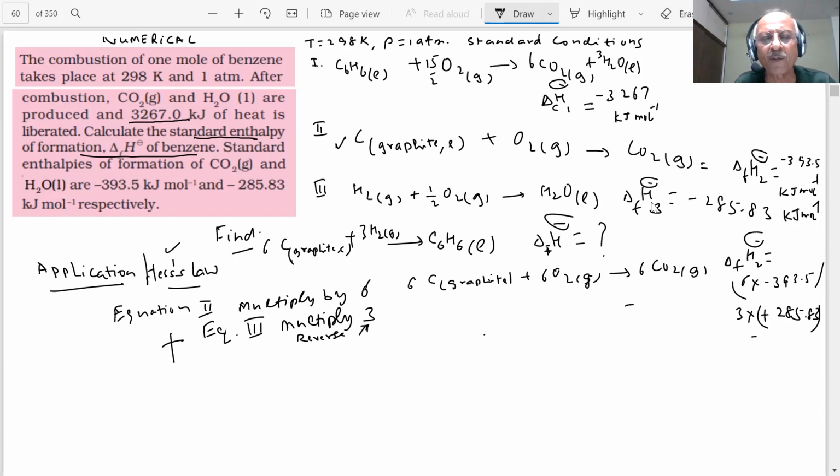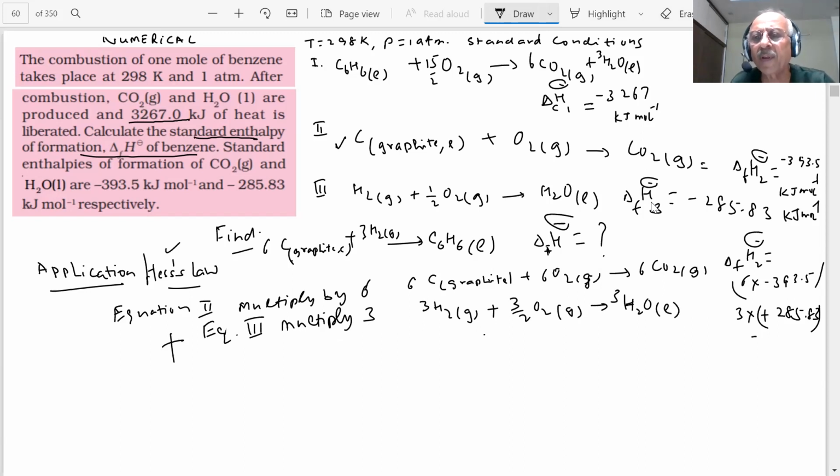So if I add the two, what will be the result? There is no need to reverse. Multiply by 3 and add. If I do that, what do I get? Multiply by 6, you will get 6 CO2. Multiply this by 3, what do you get? 3 hydrogen gas plus 3 by 2 oxygen gas, students, gives 3 H2O liquid.